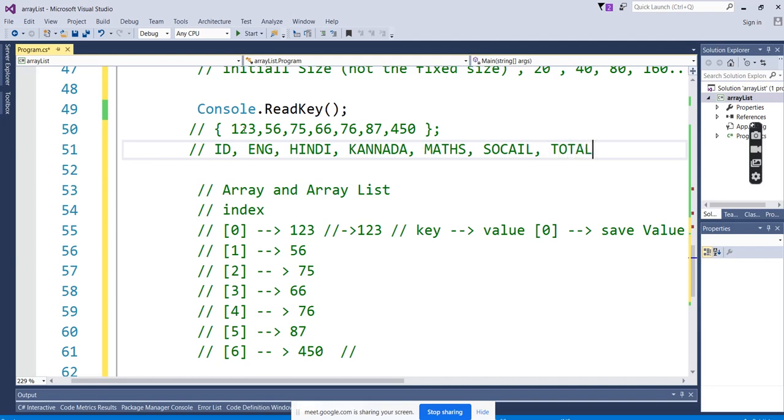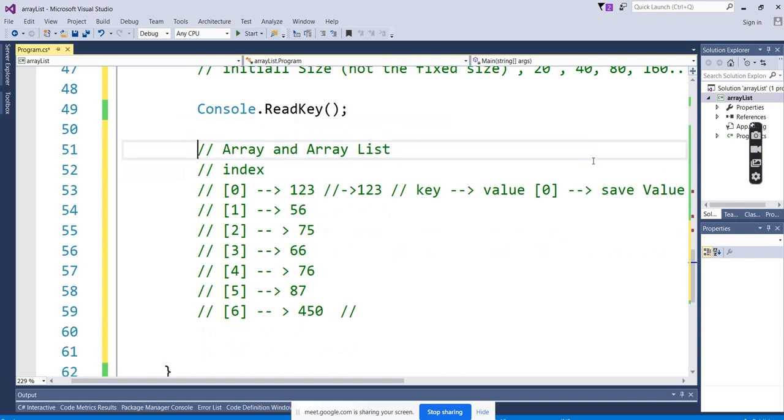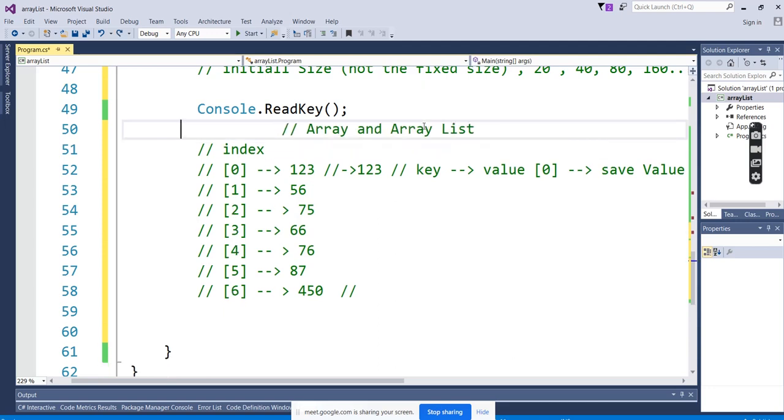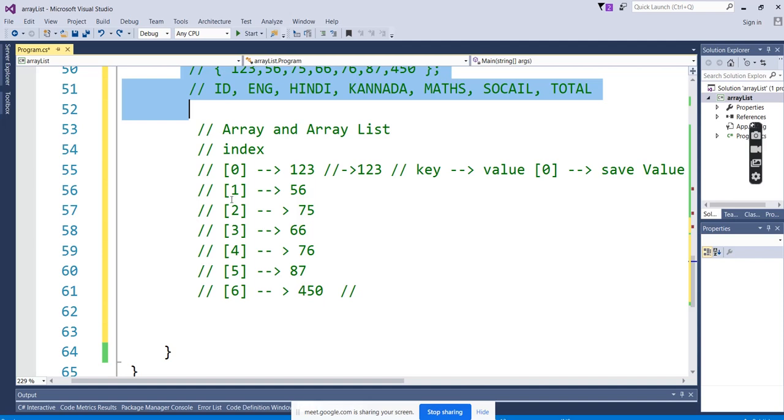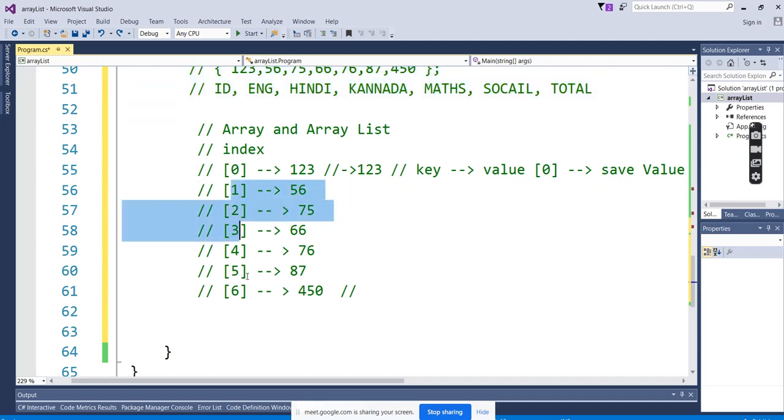So here I know that the first index is nothing but an ID, second index is for English, third index is for Kannada, fourth index for mathematics, fifth index for social, then another subject, and then this is for the total. But if I remove this, and they say I want the value of subject for English or for Kannada, here you cannot judge it because the indexes are sequential. Index starts with 0, 1, 2 up to the maximum values.